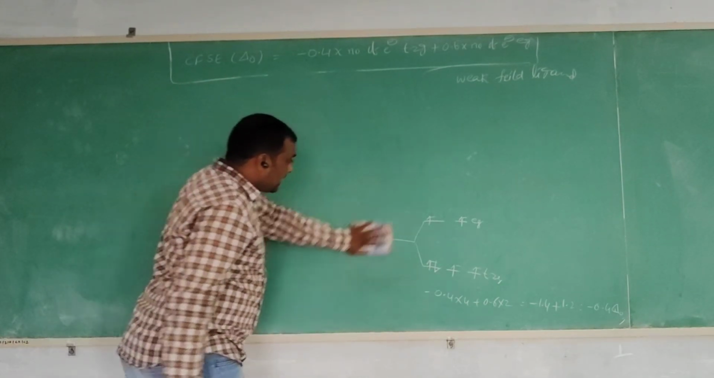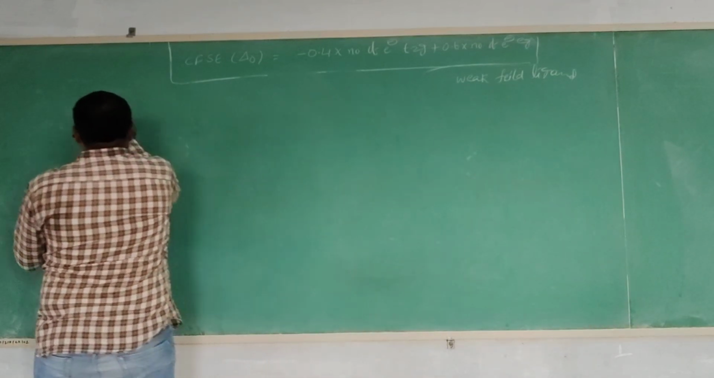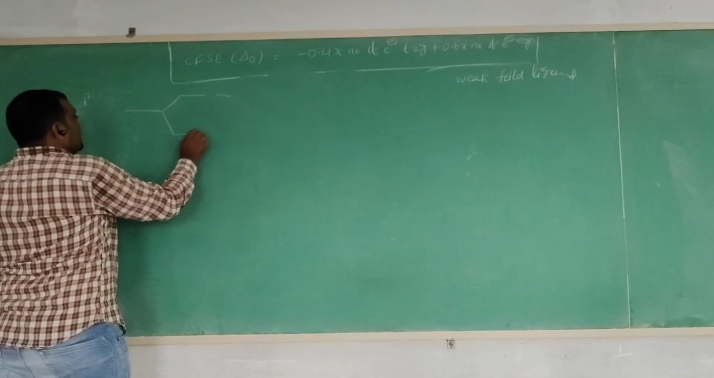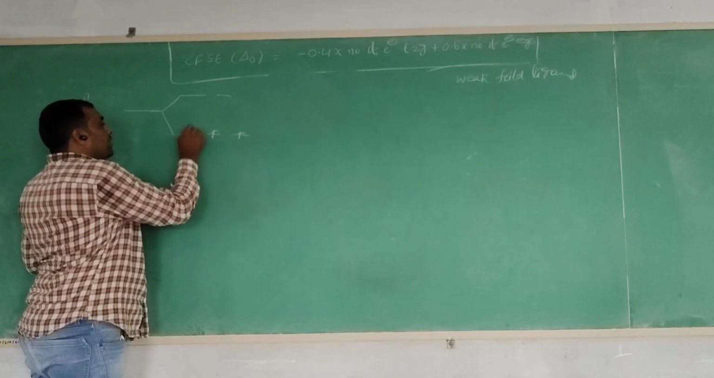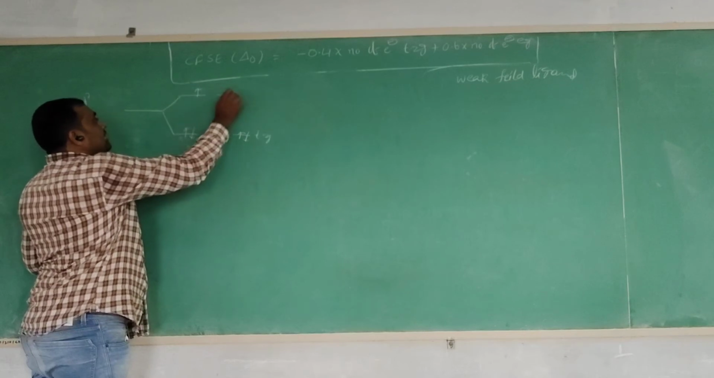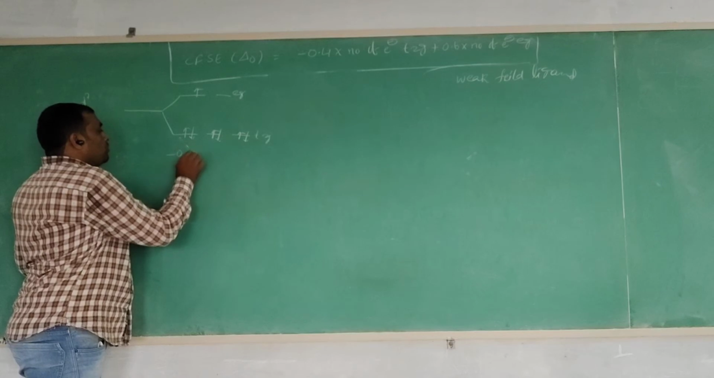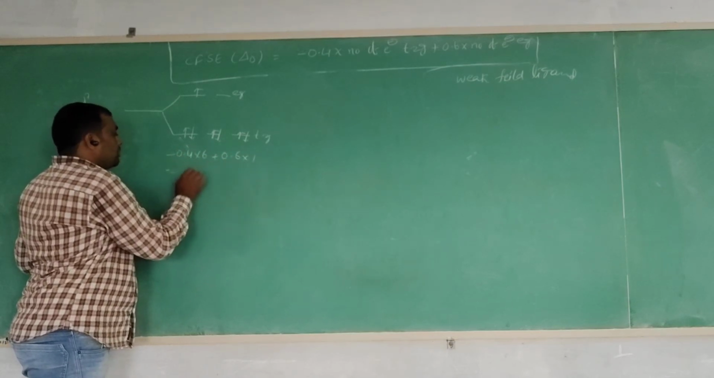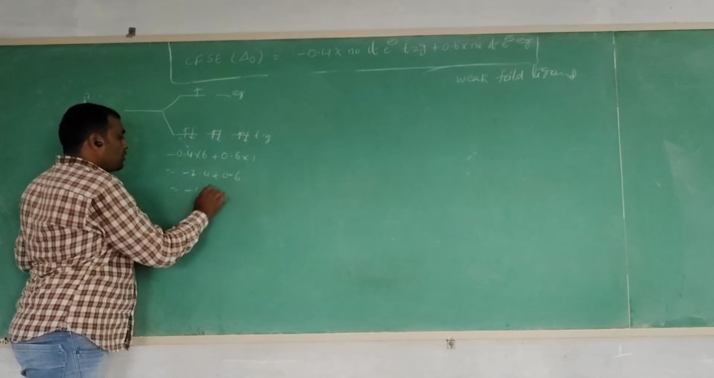Next configuration is the d7 configuration. In d7 configuration, directly write the split orbitals: 1, 2, 3 and 4, 5, 6. And the seventh electron enters the eg orbital. So minus 0.4 into 6 plus 0.6 into 1, which is minus 2.4 plus 0.6, equal to minus 1.8 delta O.